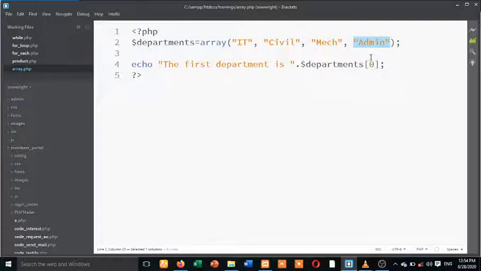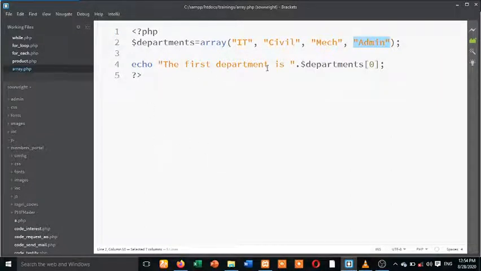That is index array. But when you are using associative array, you are going to be referencing it via a key. There is something known as a key. So that is when you are using associative array, we have a key.